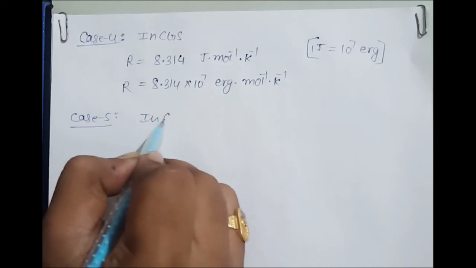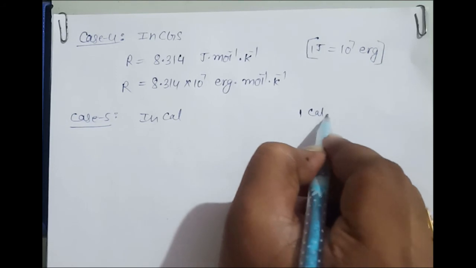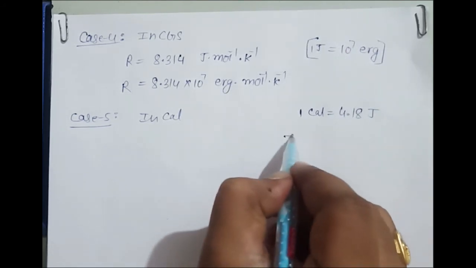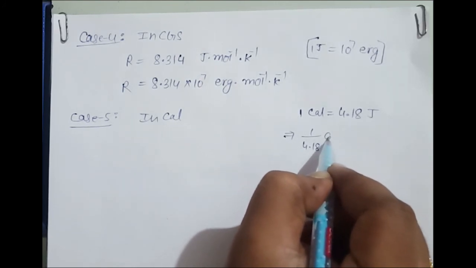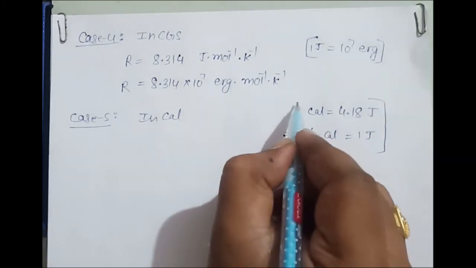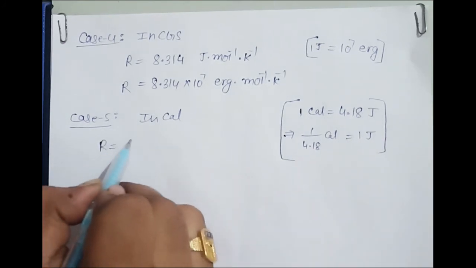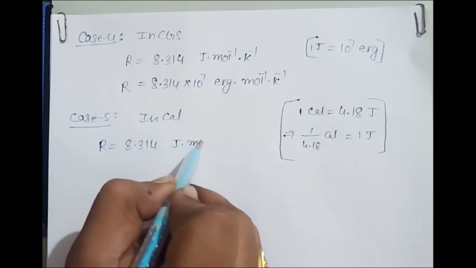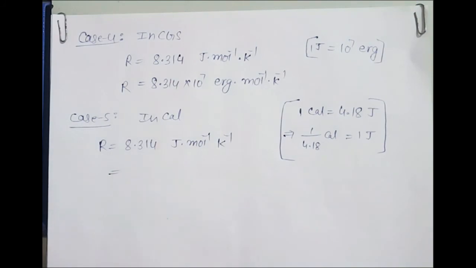In calories. If I want to convert this in calories, 1 calorie is equal to 4.18 joule, which implies 1 upon 4.18 calorie is equal to 1 joule, right? So now I am putting this here. R is equal to 8.314 joule per mole per Kelvin. This joule I am converting into calories.